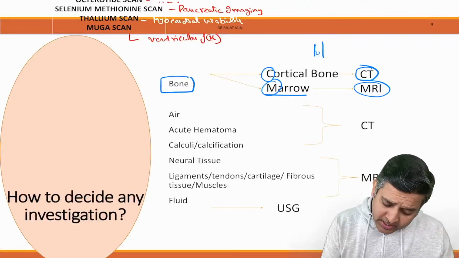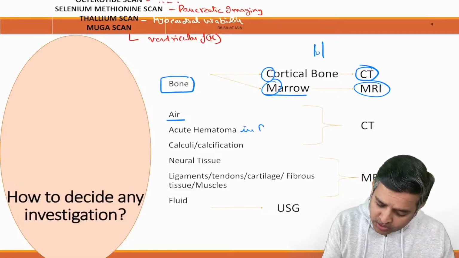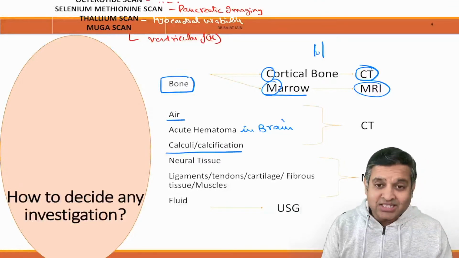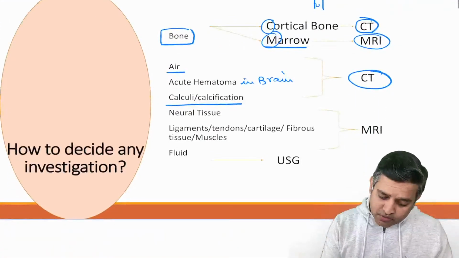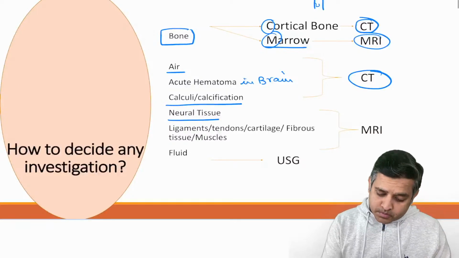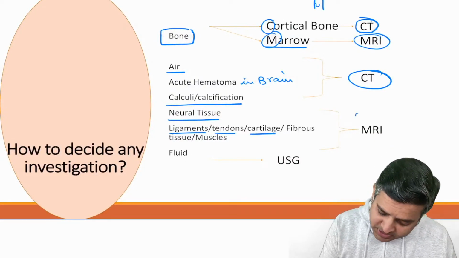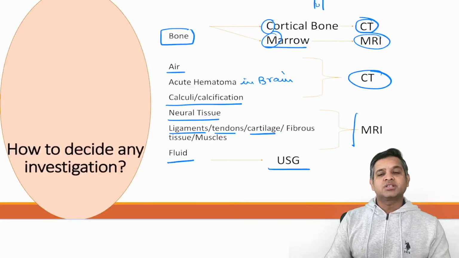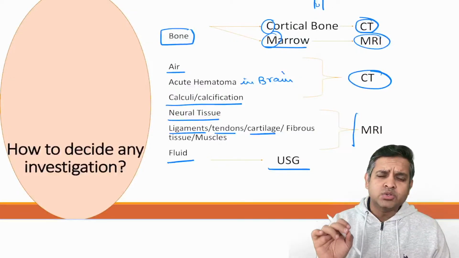If you want to see air anywhere in the body, acute hematoma in the brain, or calculi or calcification, CT is the preferred investigation. If you want to see neural tissue, ligaments, tendons, cartilage, the best investigation is MRI. And if you want to see fluid, the preferred investigation is ultrasound, right? So this is a very, very useful point.